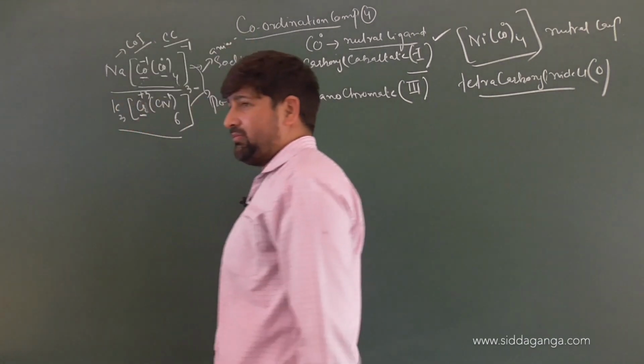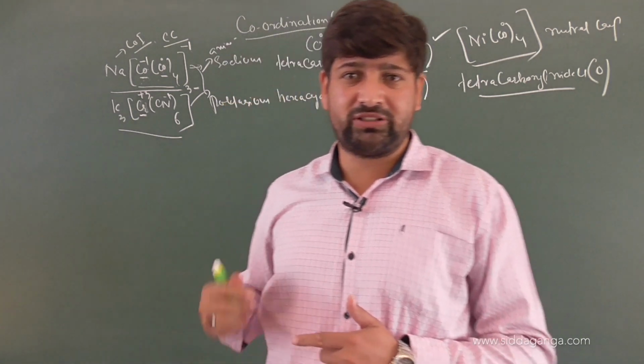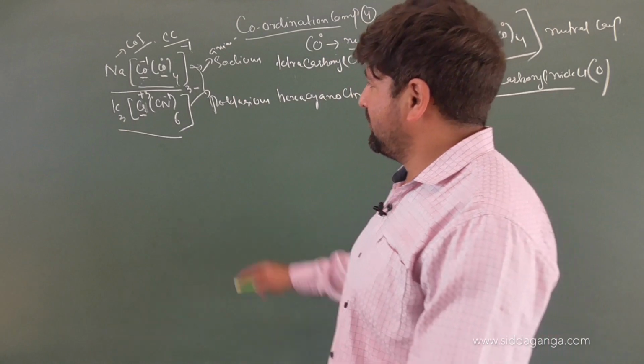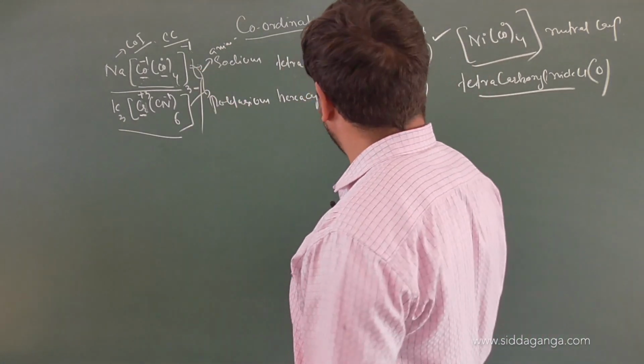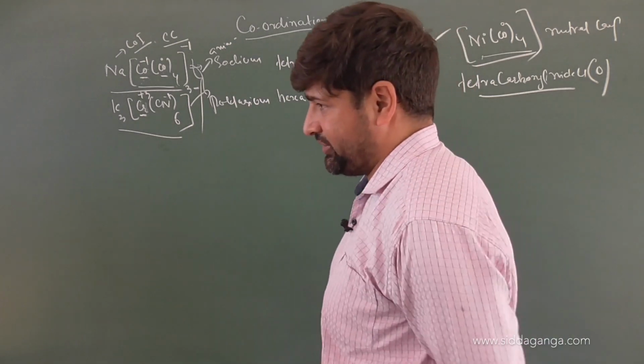Anionic complexes. If you remember, in our last discussion we discussed that complexes can be classified on the basis of charge. You have cationic, anionic, and neutral complexes. So both of these are anionic complexes, and this is a neutral complex. Am I clear? Have a look at this carefully, children.